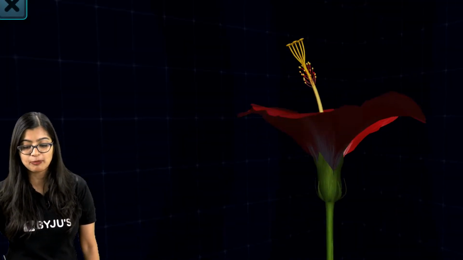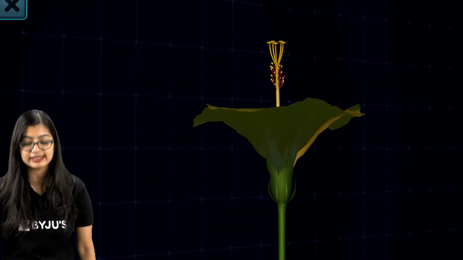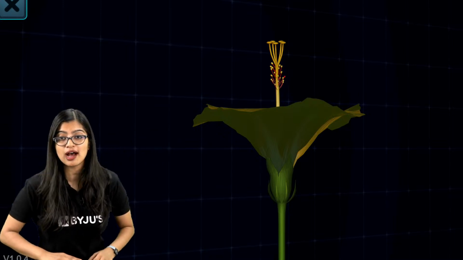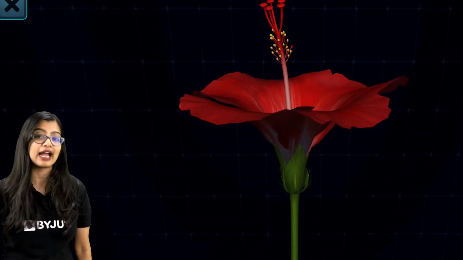Now, of course, all these parts also form the whorls, right? So your sepals form the outermost whorl, which is the calyx. And we know that the petals will form the corolla. Your stamens will form the androecium. And the pistil will form the gynoecium.